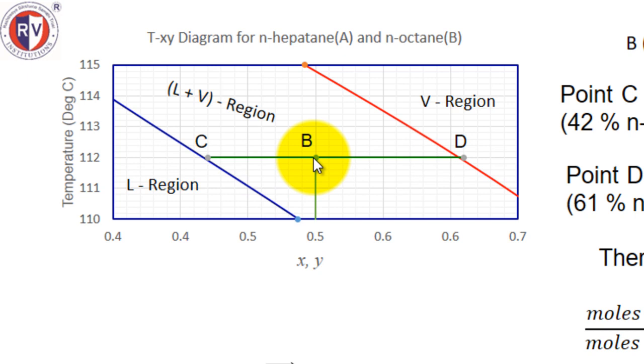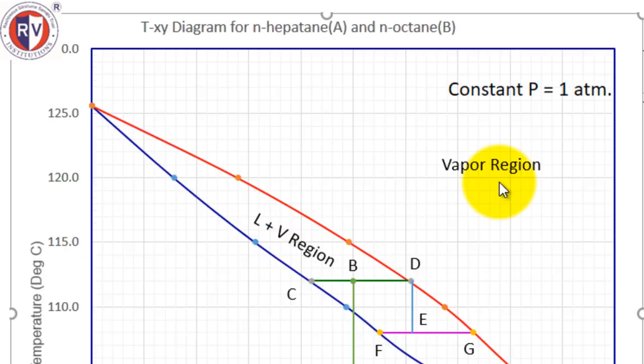If you continue heating further, temperature will increase like this. Liquid will have this composition. Vapor will have this composition. Liquid and vapor will adjust based upon this ratio and this ratio, that is lengths. Liquid and vapor amounts will be varying. Composition also will be varying, but the composition here will become a little less than this. So please understand, this is what happens when you heat and it becomes a liquid and vapor mixture.